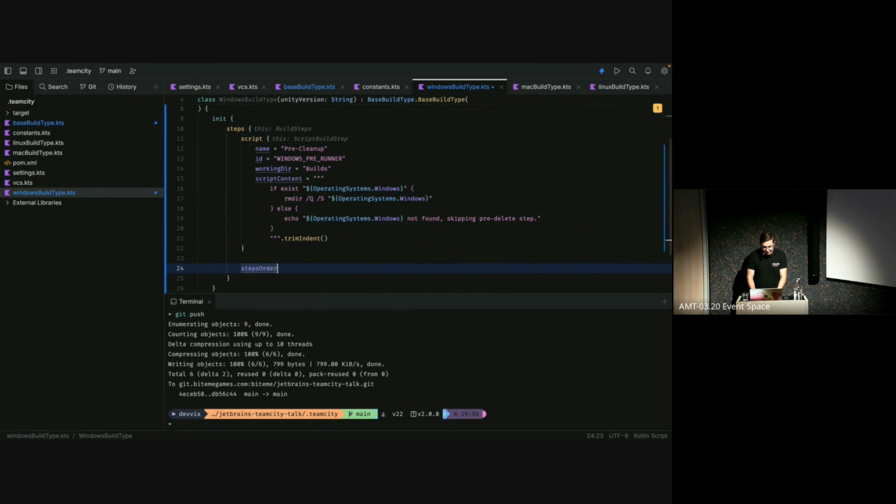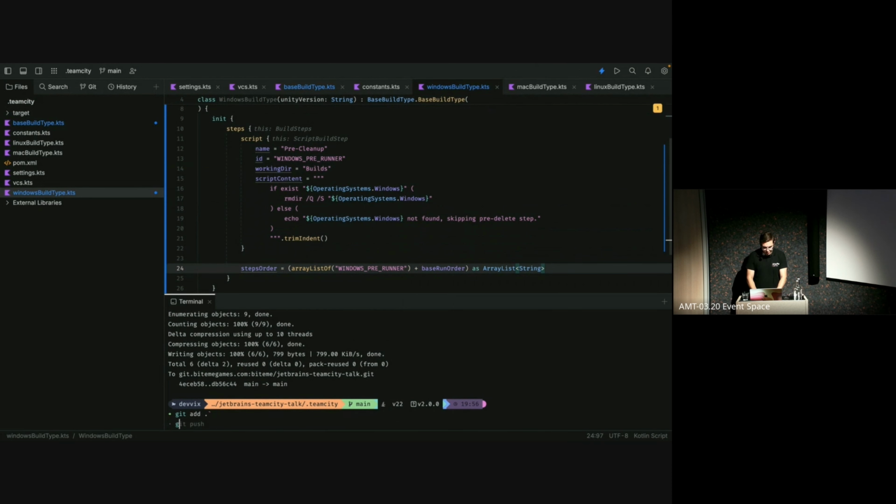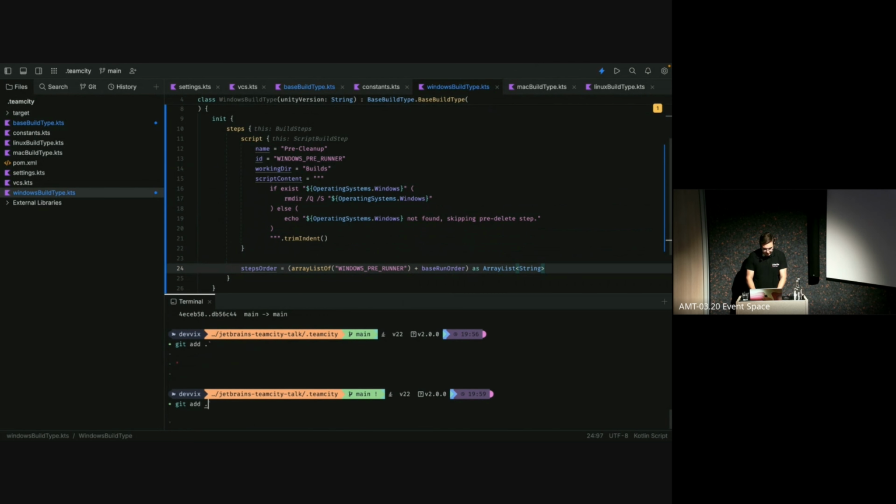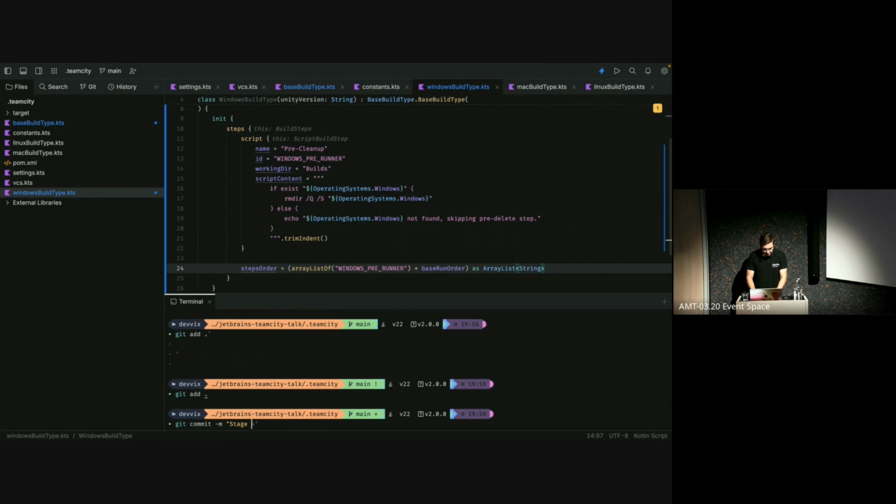So we can modify the steps order by basically taking a new array list that contains the name of this step here, which is Windows pre-runner. And then after that, appending our base run order from the base class. And we also have to say this is an array list of type string, because otherwise it complains a bit. And by doing so, if we just commit this now and push this, I git add, stage 5.